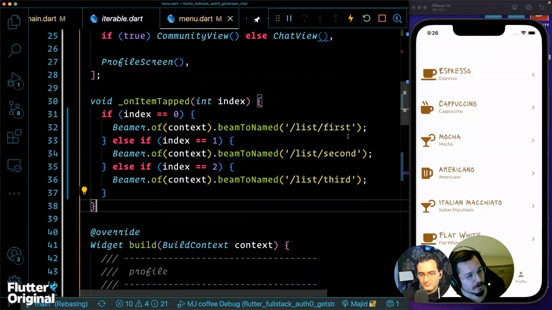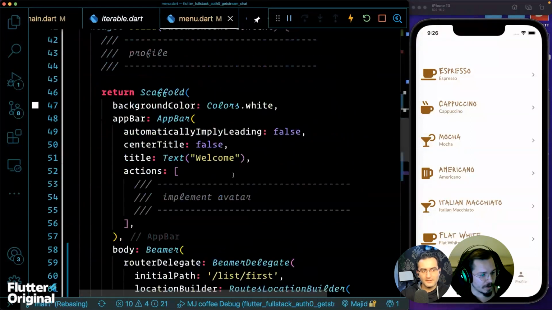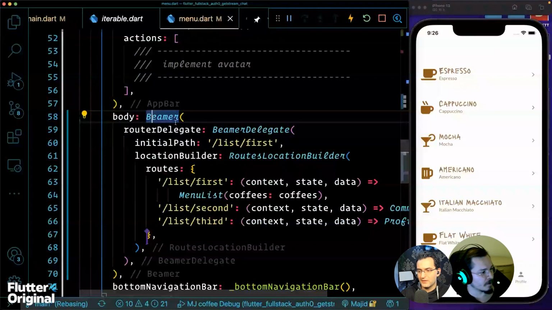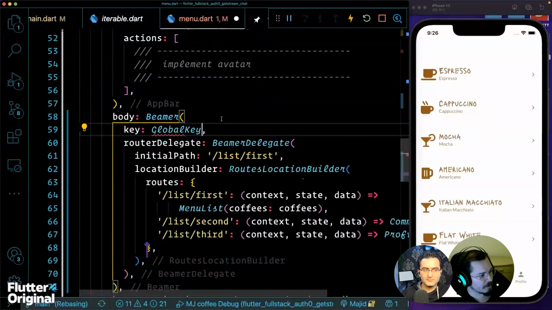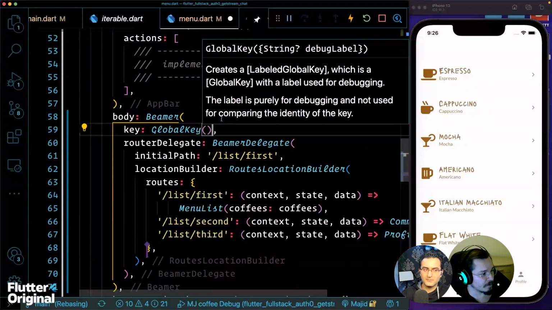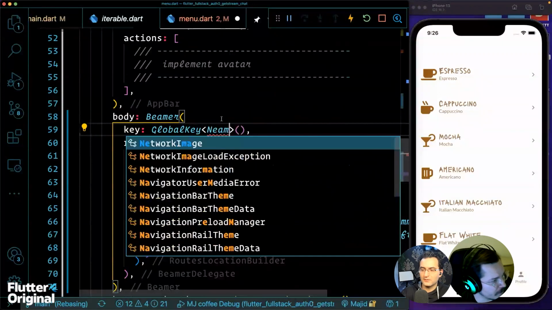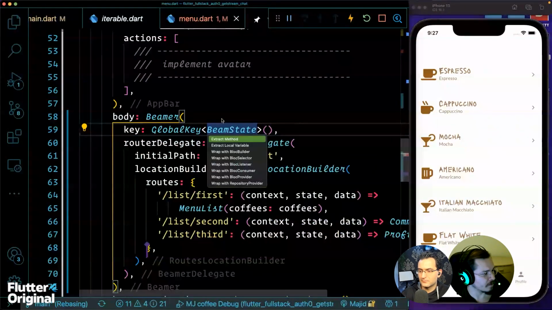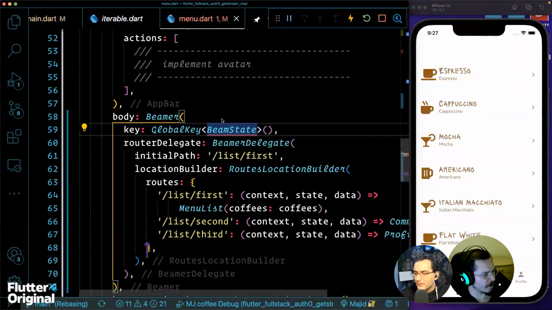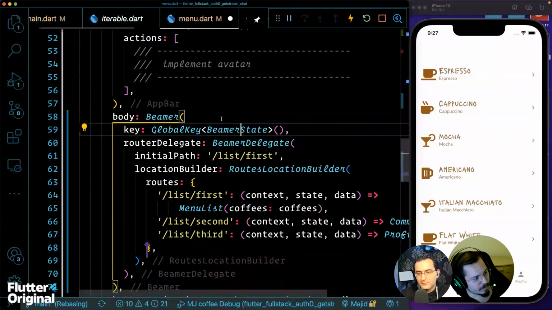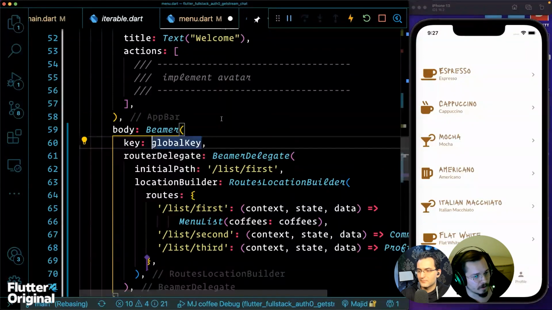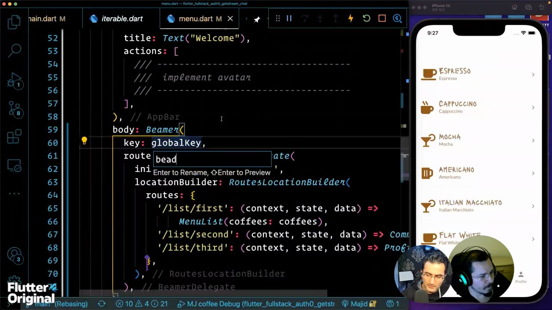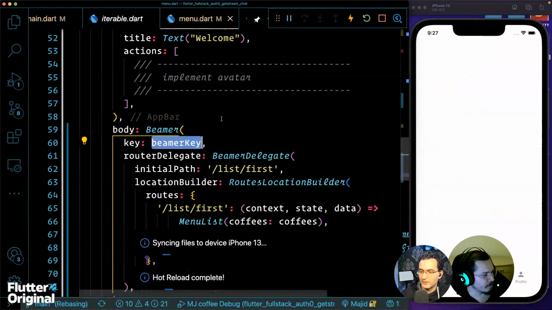So if we want to do that, we'll have to define a key on that beamer so we can reference it. So go to the beamer, and we can put a key. That should be a global key of beamer state. But we can extract this into a variable because we're going to need to pass it into our bottom navigation widget. Maybe I can rename it to beamer key.